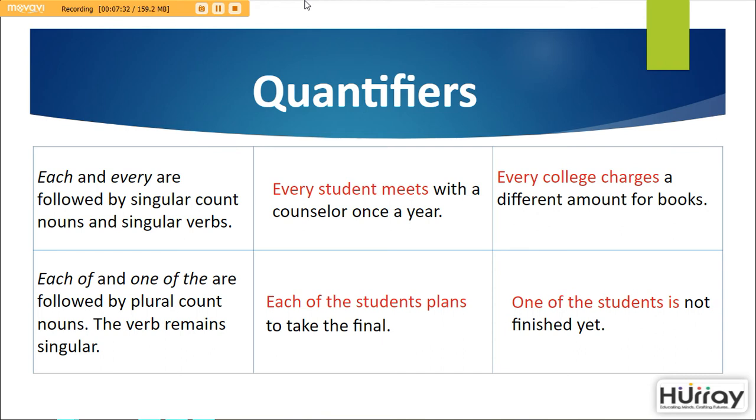Each of and one of the are followed by plural count nouns. The verb, however, remains singular. Each of the students plans to take the final. Or, one of the students is not finished yet.